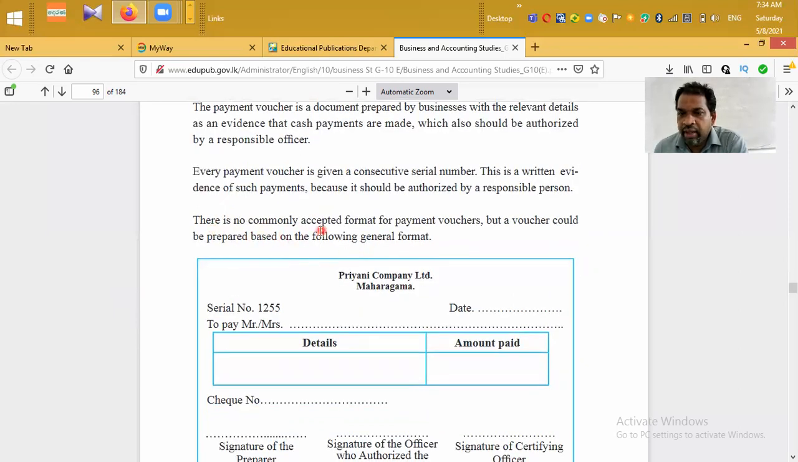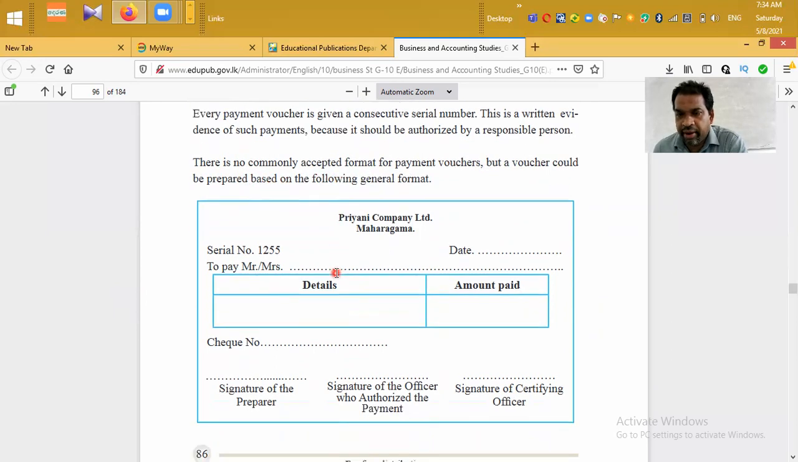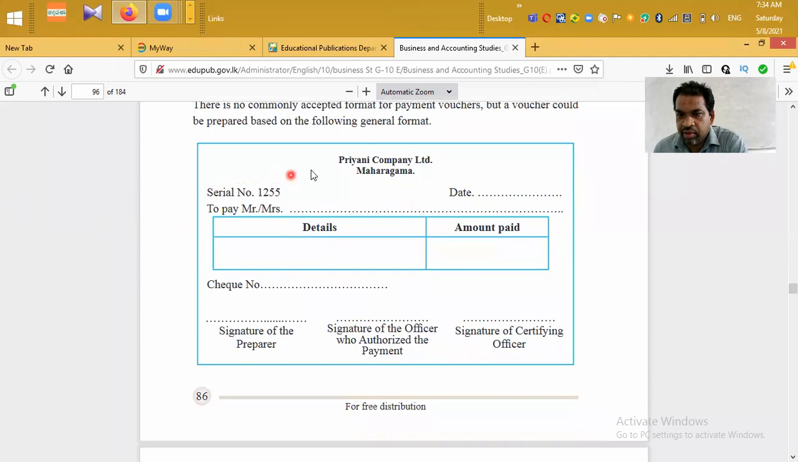There is no commonly accepted format for payment vouchers, but a voucher could be prepared based on the following general format. This is the commonly accepted format for a payment voucher. Here in the center, they have mentioned the name of the business organization, Priyani Company Limited, Mahatma. They have to mention the date on the right hand side, and the serial number to pay Mr.